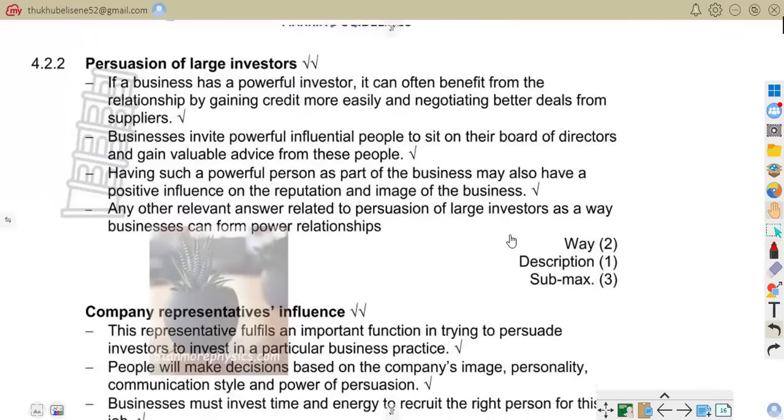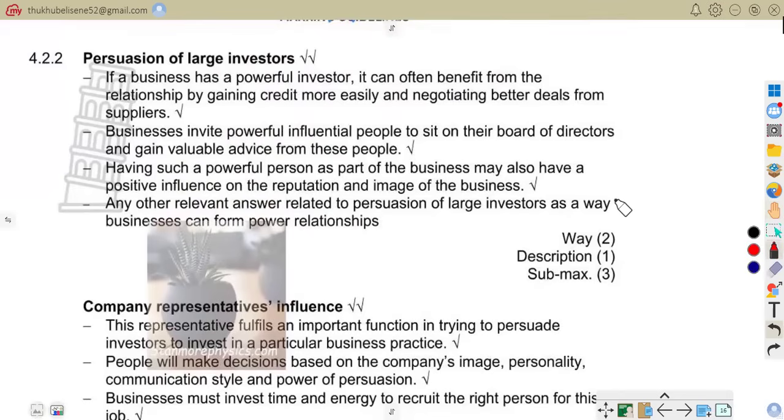4.2.2: remember we are to talk about persuasion of large investors. If a business has a powerful investor, it can often benefit from the relationship by gaining credit more easily and negotiating better deals from suppliers. So businesses attract powerful investors for support, for example funding for expansion. That is for 4.2.2.